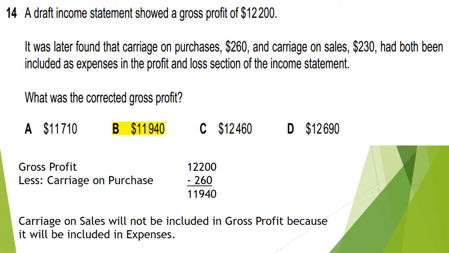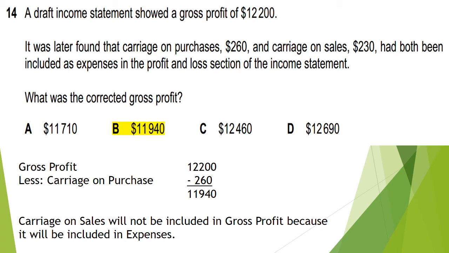Actually, he has taken both of these carriages in the expense part, after the gross profit in the income statement. What was the corrected gross profit?